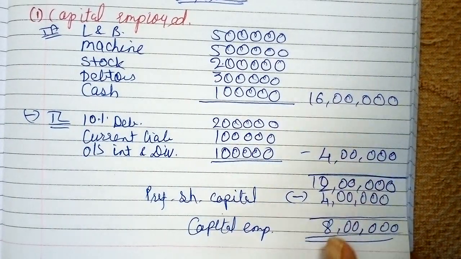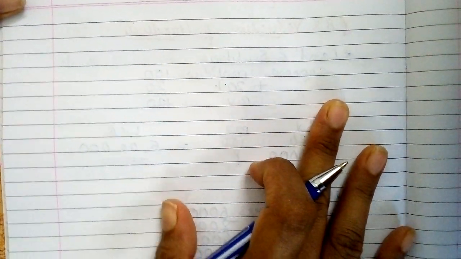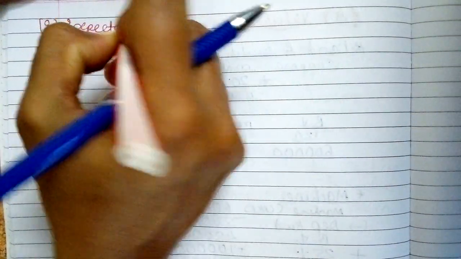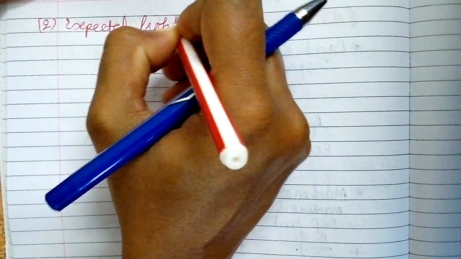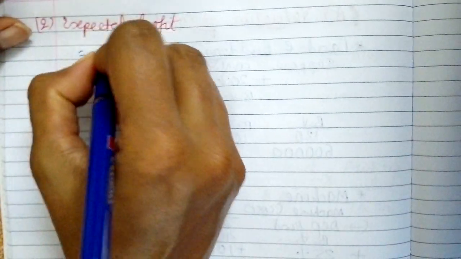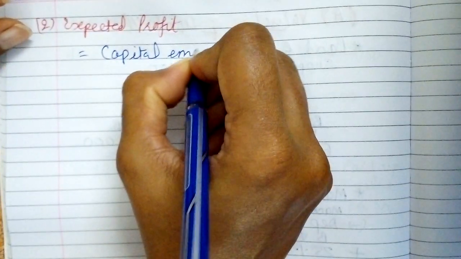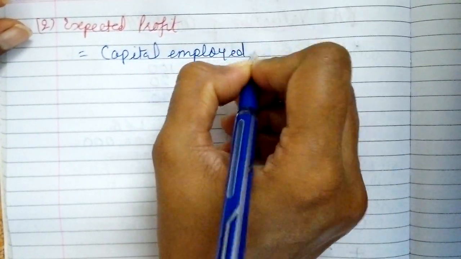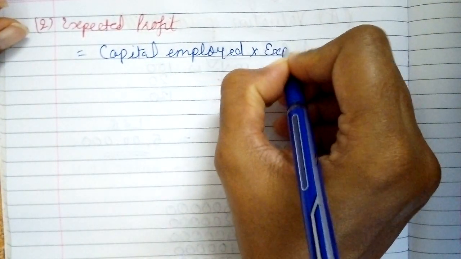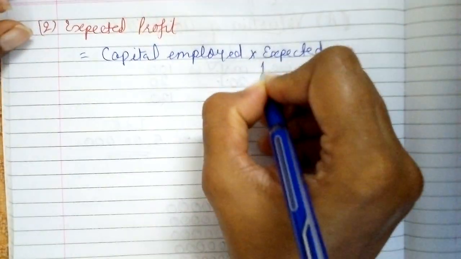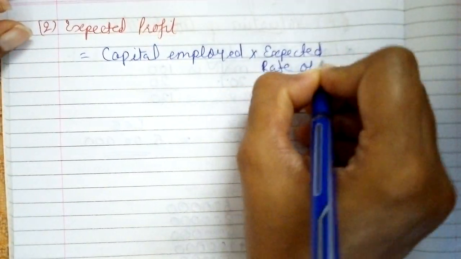Fine. Moving further with the second step, that is expected profit. So formula, capital employed into expected rate of return.